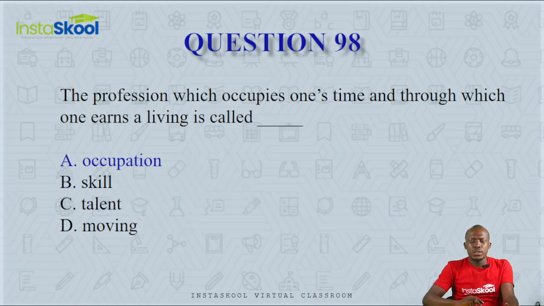So the answer here is option B, the salary of the owner. Question 98. The profession which occupies one's time and through which one earns a living is called dash. Is it occupation, skill, talent, or moving? It should be very easy. A profession that occupies your time and through which you earn a living is your occupation. The correct answer here is option A. Skill is what you are able to do, but what takes your time is your occupation.